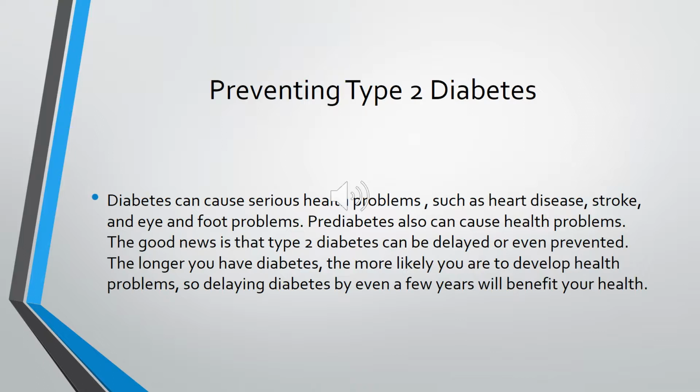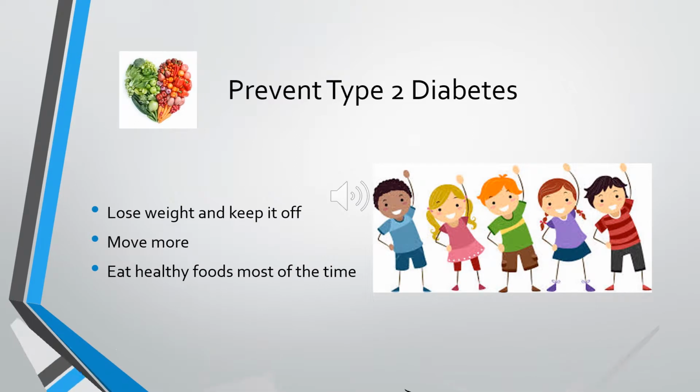Preventing type 2 diabetes. Diabetes can cause serious health problems such as heart disease, stroke, and eye and foot problems. Prediabetes also can cause health problems. The good news is that type 2 diabetes can be delayed or even prevented. The longer you have diabetes, the more likely you are to develop health problems, so delaying diabetes by even a few years will benefit your health. Ways to prevent type 2 diabetes: lose weight and keep it off, move more, and eat healthy foods most of the time.